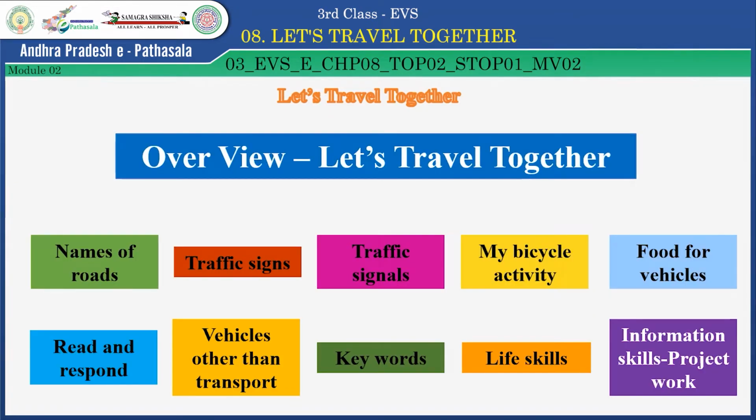Children, let's have a glance at the overview of the lesson. Let's travel together. This lesson is basically divided into 8 parts. They are names of roads, traffic signs, traffic signals, my bicycle activity, food for vehicles, read and respond, vehicles other than transport, keywords, life skills, information skills, and project work. Children, now let's see the objectives of this lesson.